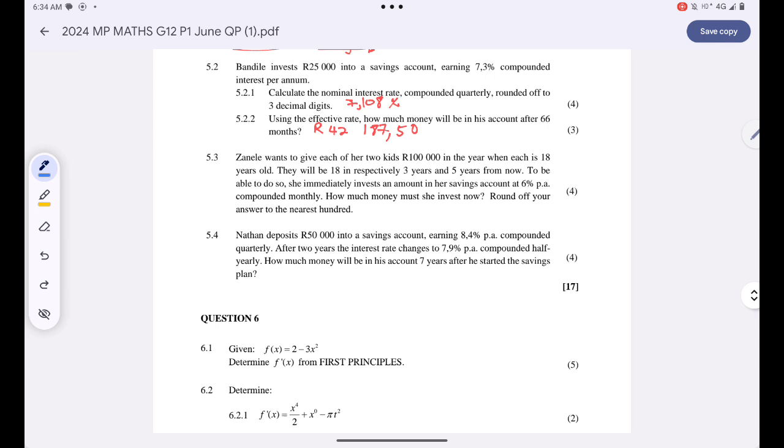Okay, and then now you're told that Nathan deposits 50,000 into a savings account earning 8.4% per annum compounded quarterly. After 2 years, the interest changes to 7.9% compounded half yearly. How much money will be in his account after 5 years?